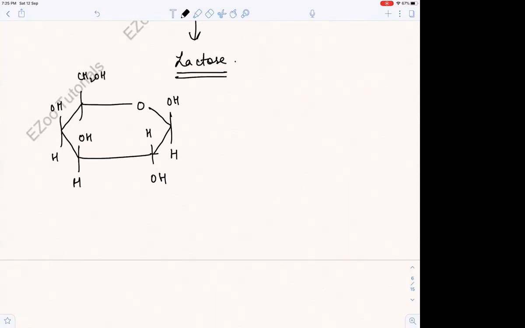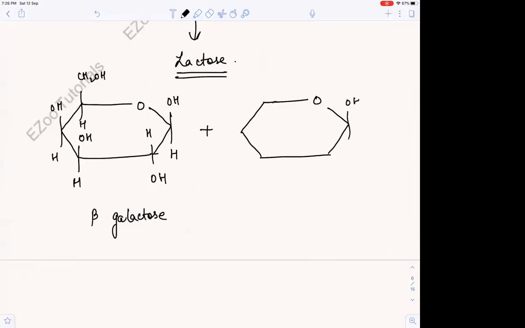So I have made beta galactose, and I hope you have also made it and started drawing beta glucose. I'm losing and I'm happy. Quickly draw it. It looks very easy, and actually if you study it nicely, it is easy.